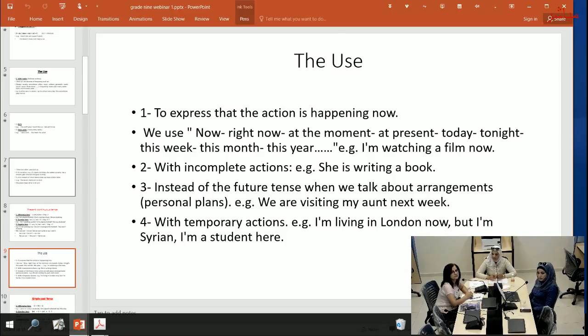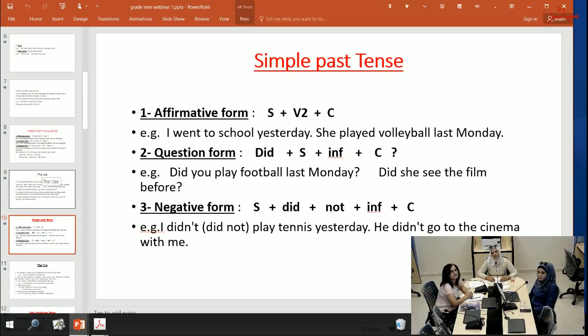So here there is a plan, and plan is personal. Now we are visiting. We use the present continuous tense for future arrangements. Now with temporary actions, for example: I'm living in London now, but I'm Syrian. I am a student here. So I don't live here for a long time, not forever, but I'm living in London in this period of time.